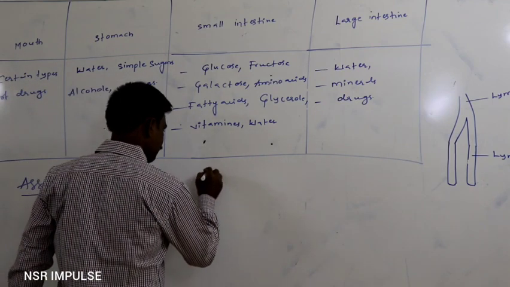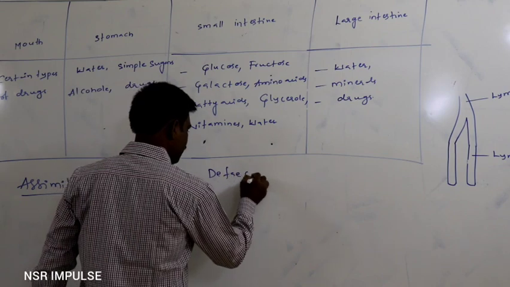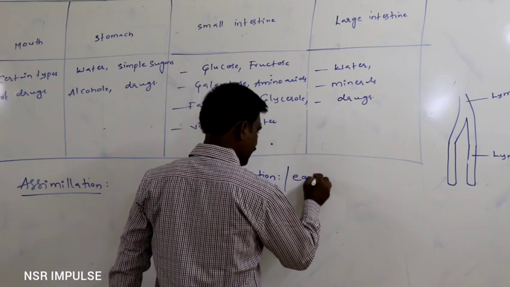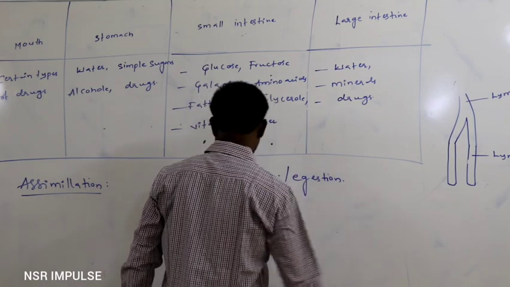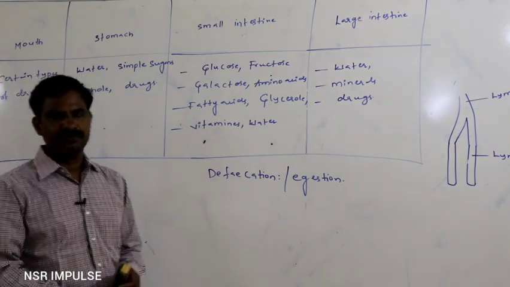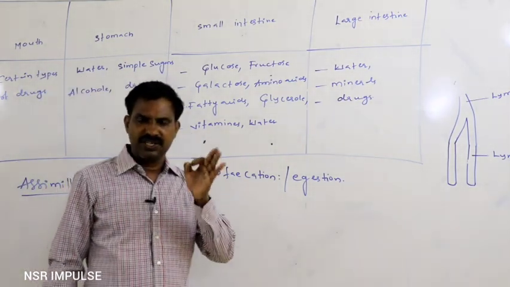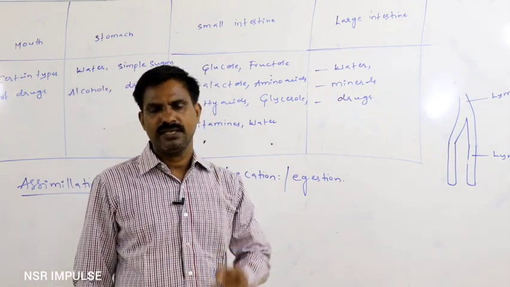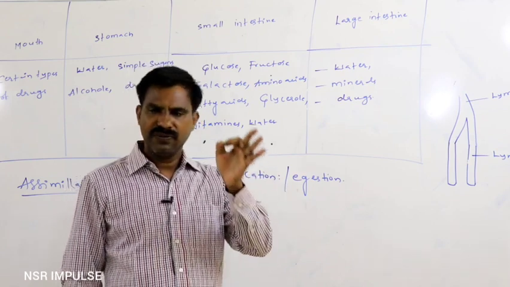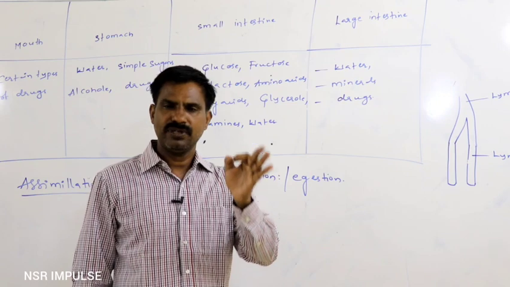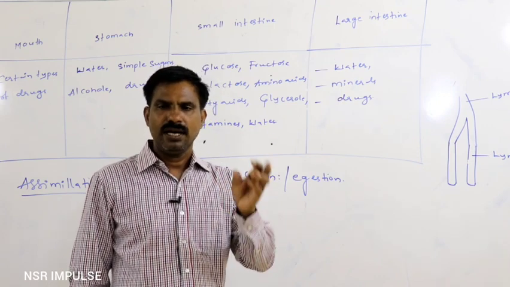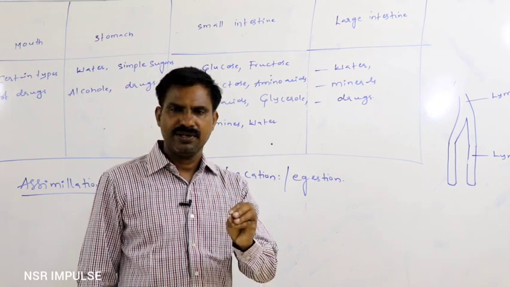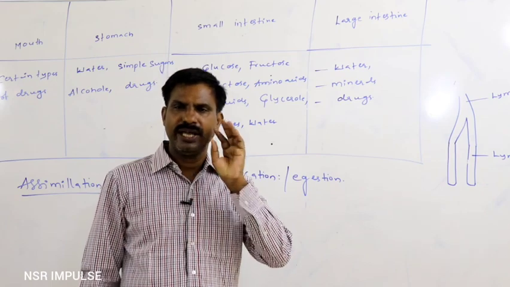Next one is defecation, or egestion. Undigested, unabsorbed food material finally reaches the rectum. It means that after completing the digestion and the absorption, undigested, unabsorbed food material finally reaches the rectum, where it may get stored temporarily.